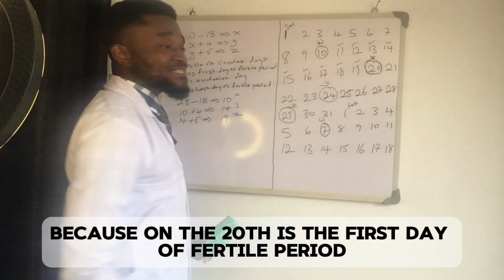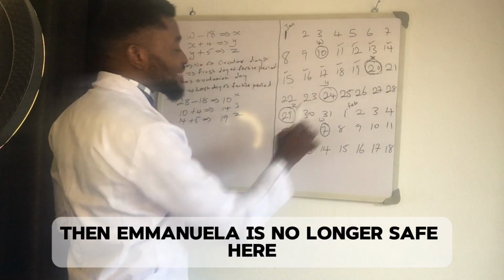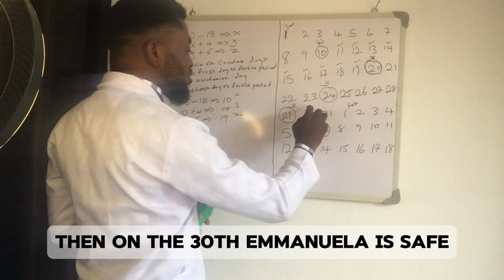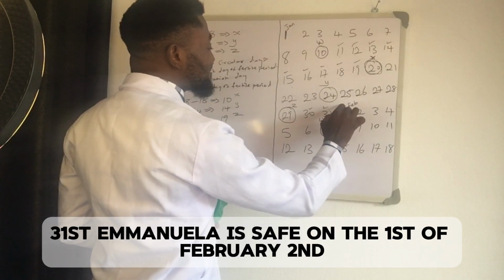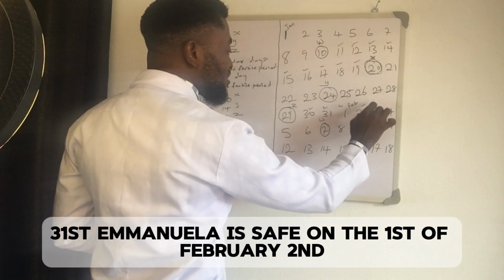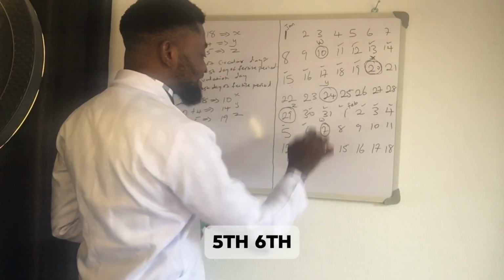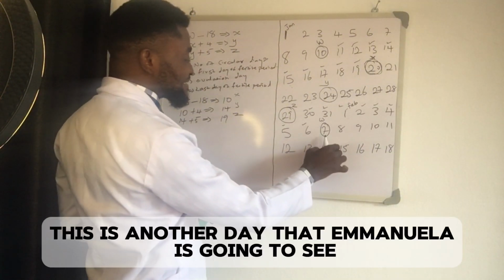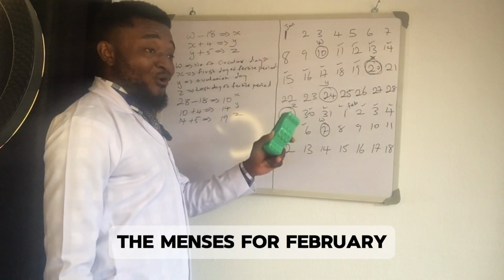Because on the 20th is the first day of fertile period, Emanuela is no longer safe here. Then on the 30th, Emanuela is safe. 31st, Emanuela is safe. On the 1st of February, 2nd, 3rd, 4th, 5th, 6th. And then this is another day that Emanuela is going to see the menses for February.